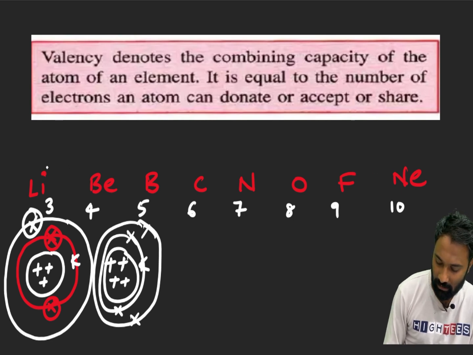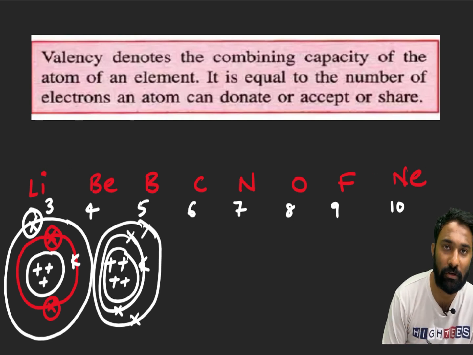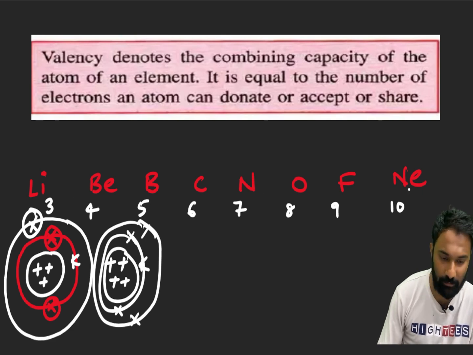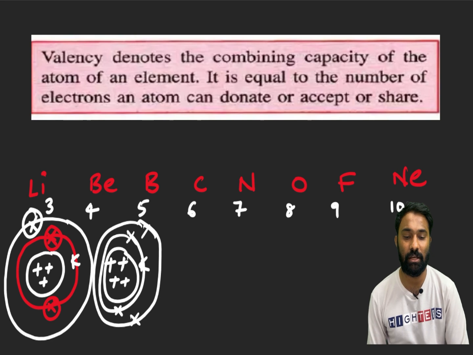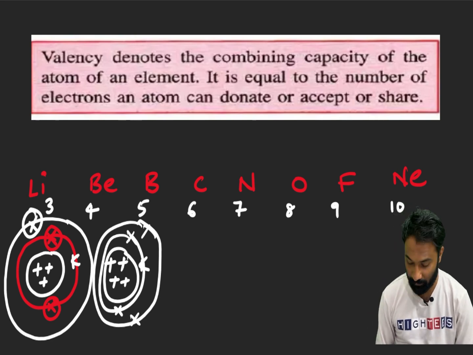Line wise, in the K shell how many electrons are fixed? 2 electrons are fixed for all these elements. The difference we are going to see is only in the L shell.